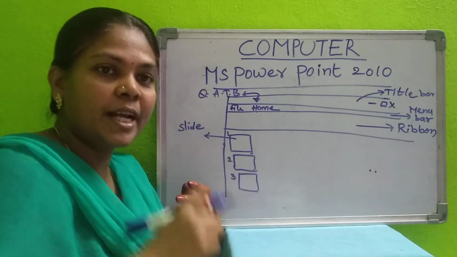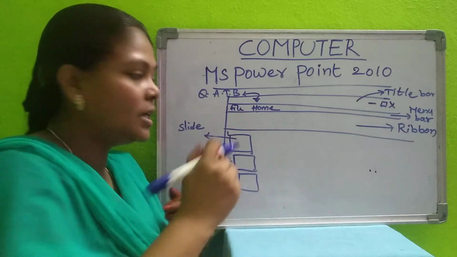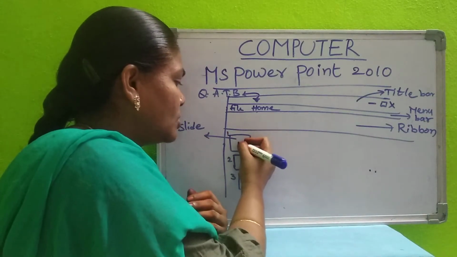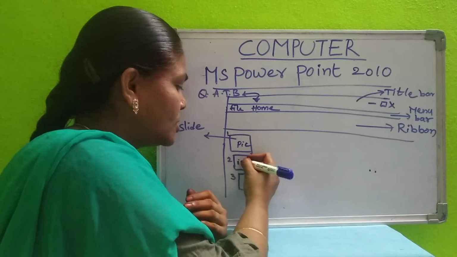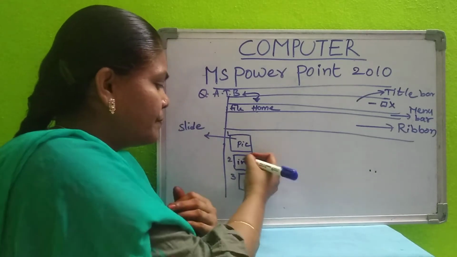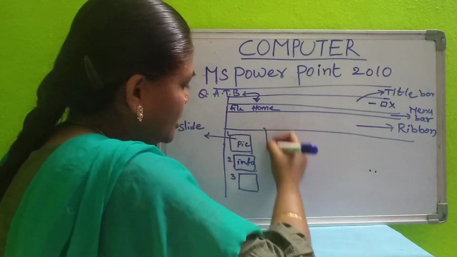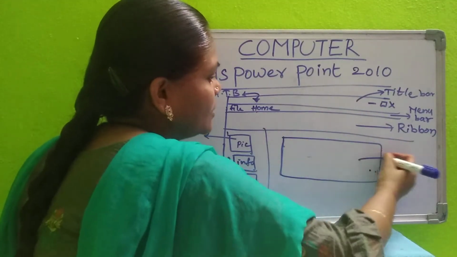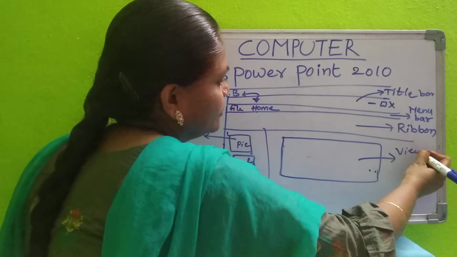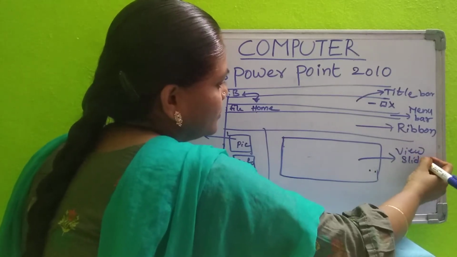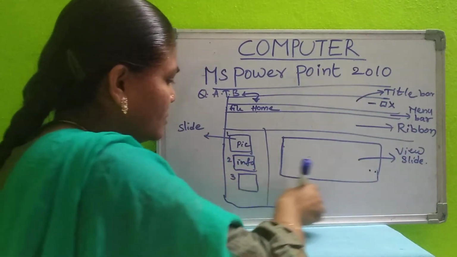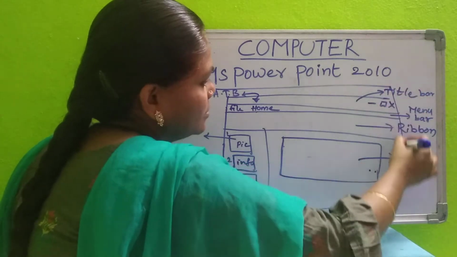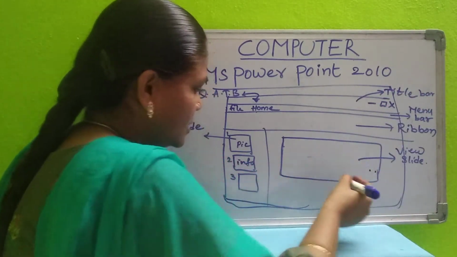We have different slides. On those different slides, you can insert some pictures or write some information. Okay, so this can be viewed here. This is the slide viewing pane. Here you can view the slide. This one. So after that, you have the status bar.